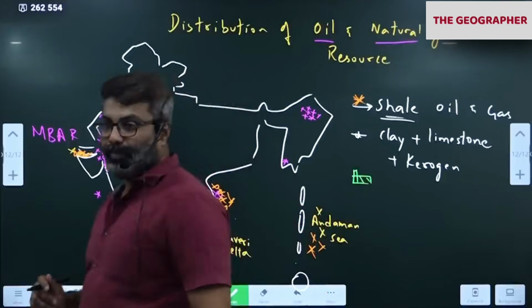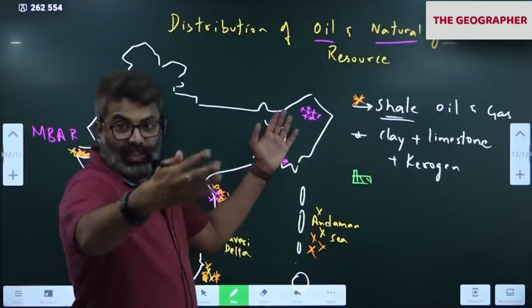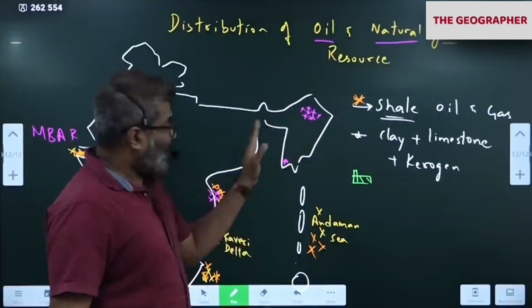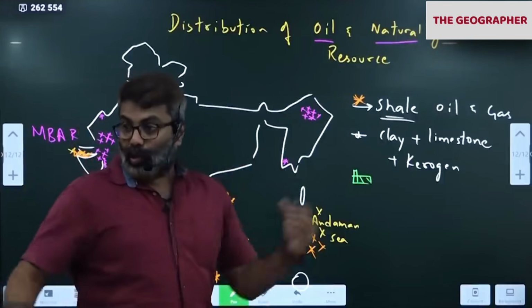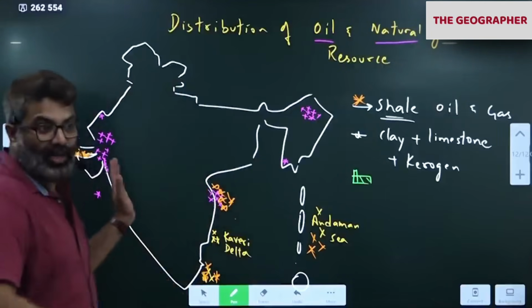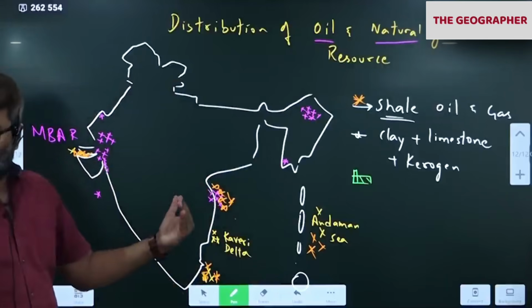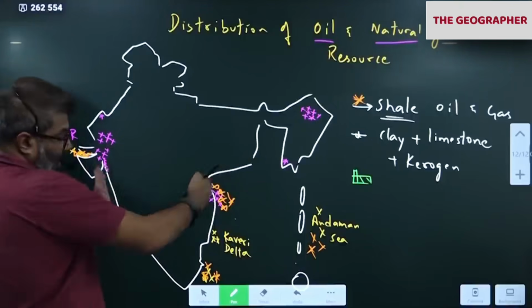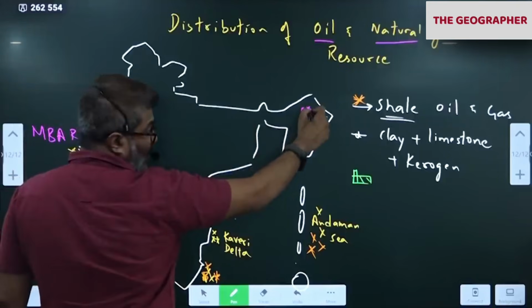Like this, refinery. So first refineries in the country were built in Assam. Why? Because oil is there in Assam. Plus in the coast. Why in the coast? Because we import. We import crude oil and then refine it in India only. You got it? We get the crude oil from Gulf countries and then refine it where? In the country here. So first refineries were built across the coastline and in Assam.